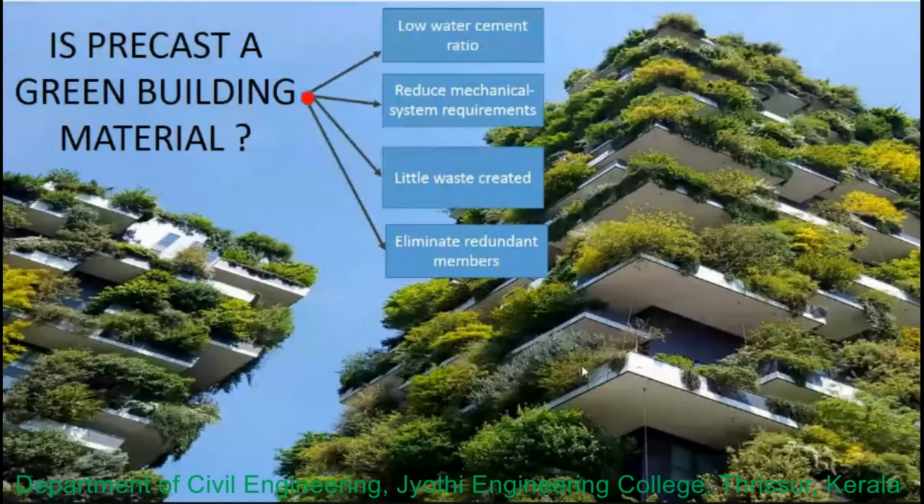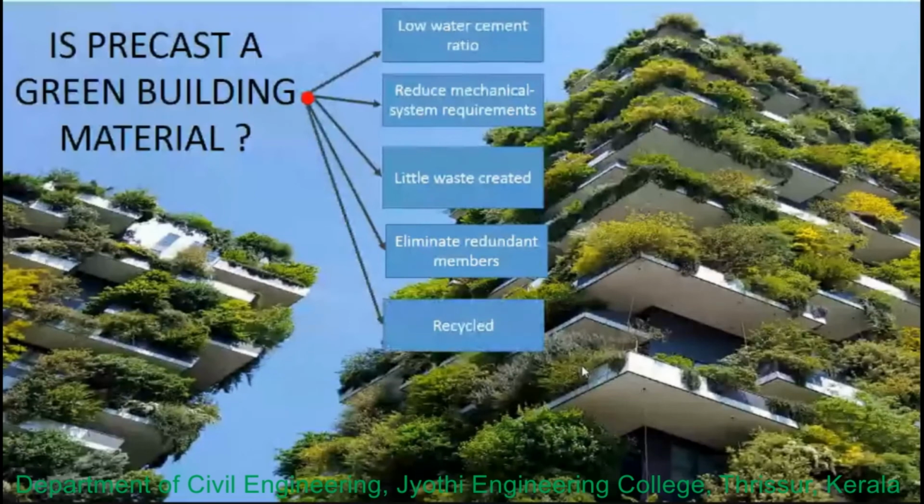Eliminate the redundant members: the load carrying capacities are optimized, meaning the cross sections are optimized, and long spans are possible with precast concrete members, which in turn helps to eliminate redundant members. And you can recycle this. Precast concrete can be readily accommodated, and it is one of the recycled content materials.